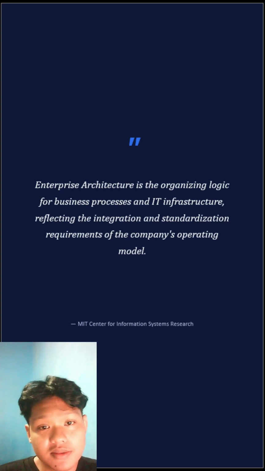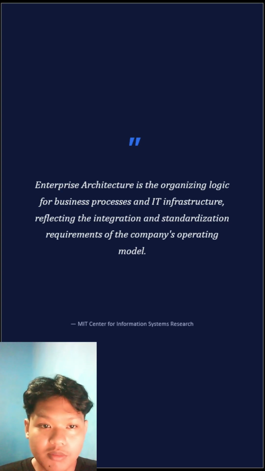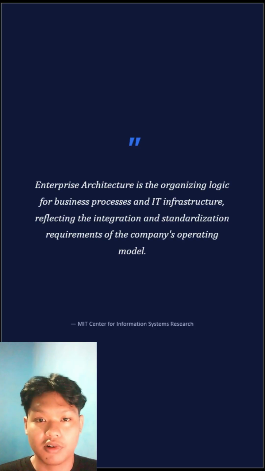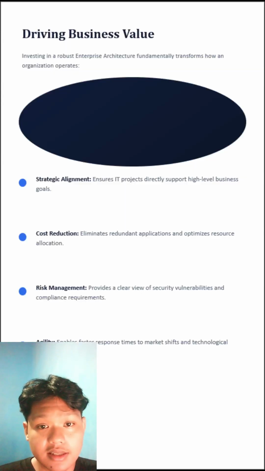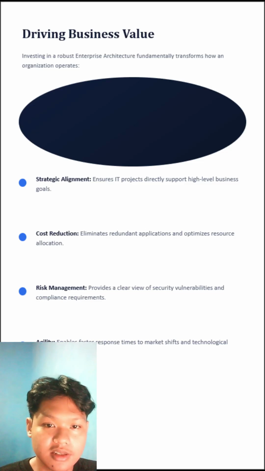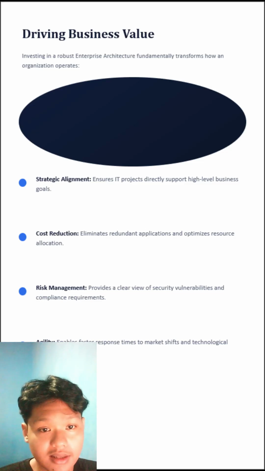So why does this matter? Investing in robust enterprise architecture transforms how an organization operates in four key ways. First, strategic alignment. It ensures projects directly support high-level business goals.